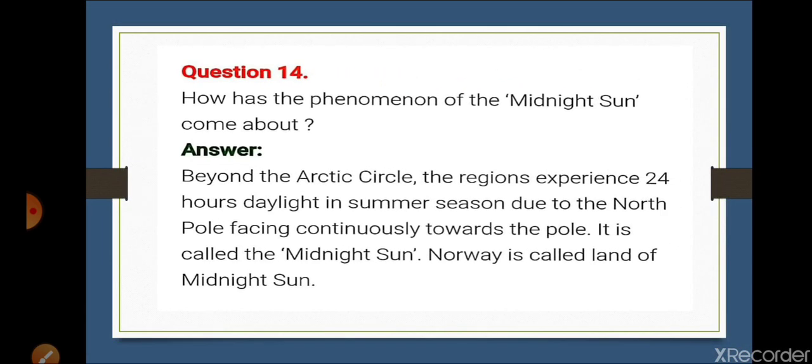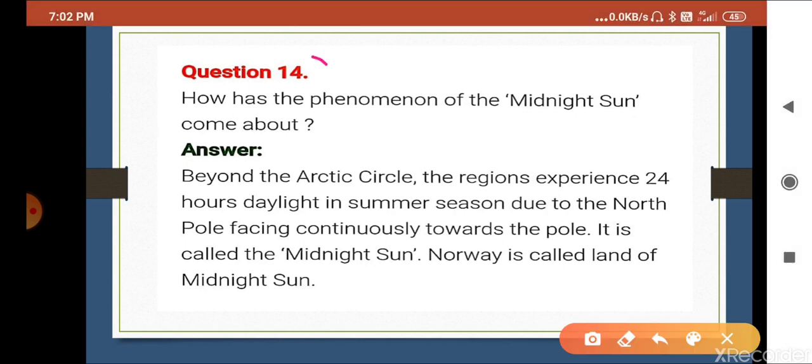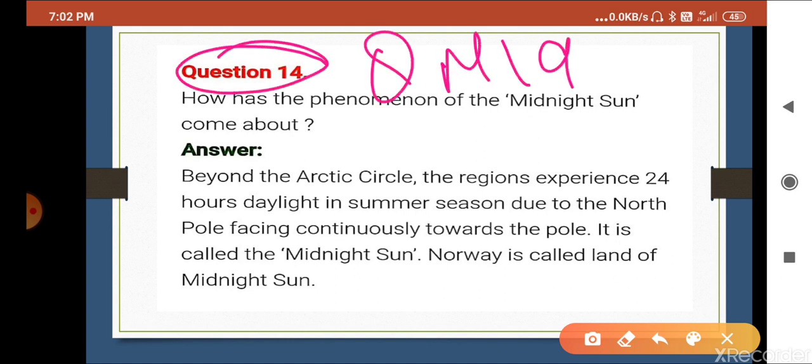So now we are moving towards question number 19, sorry. Don't confuse it with the question number. I am making it question number 19, not question number 14, which is mentioned here by mistake. So you can find out how the phenomenon of midnight sun comes about.